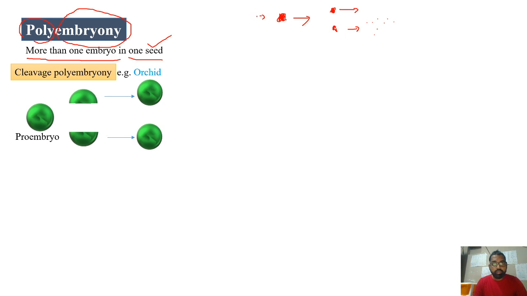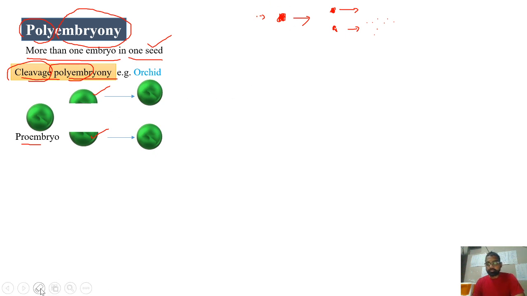Here one zygote will develop into one embryo. The proembryo will split in the initial stages into two. Each one is able to develop into one complete plant. So many embryos like this can be produced from a single proembryo. Such a condition is called cleavage polyembryony: the proembryo undergoing cleavage to produce many embryos. This is one type of polyembryony which you can see in plants such as orchids.